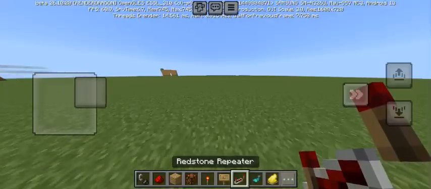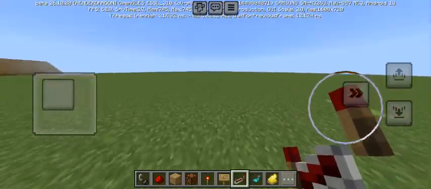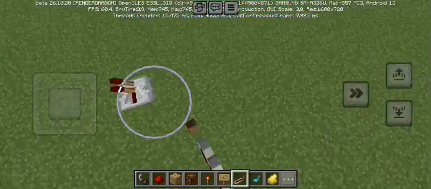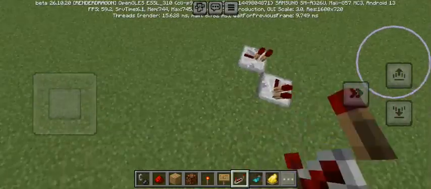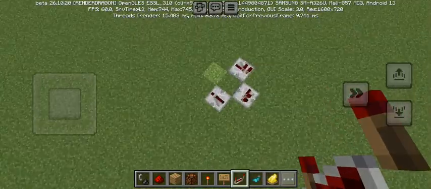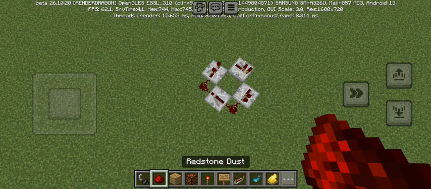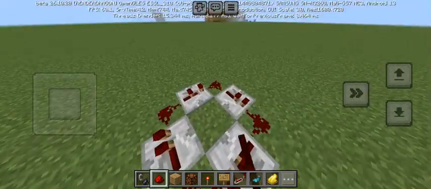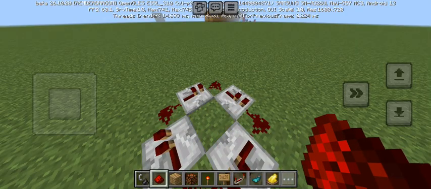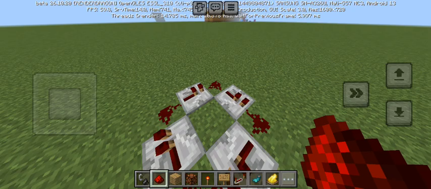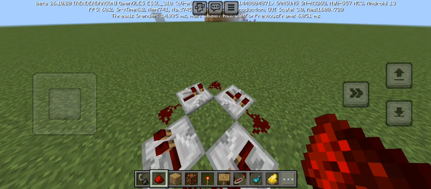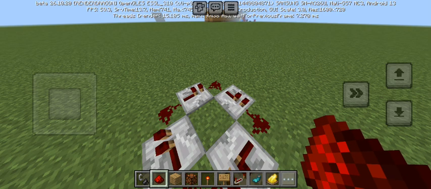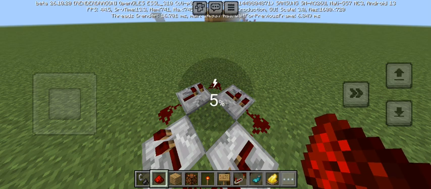So, there's different ways I do it. So first one is you're going to make a redstone clock, like this. And you can make it slow or fast by tapping the redstone repeaters. So that's one way you can make a fire alarm system. Another thing, if you want multiple pull stations, there are ways to as well.